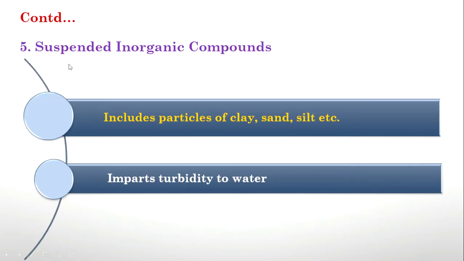And the final thing is suspended inorganic compounds. It includes clay, sand and silt. So they are suspended impurities. This type of impurities can be removed easily. It imparts turbidity to water, but it can be removed easily by means of filtration. By implementing some filters, we can remove that easily. So these are the different inorganic compounds which are causing chemical pollution.